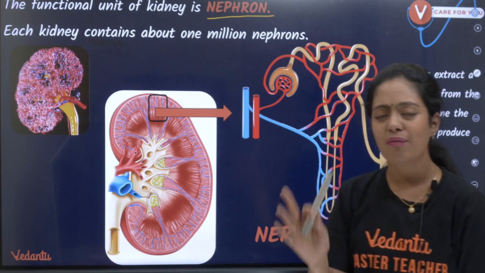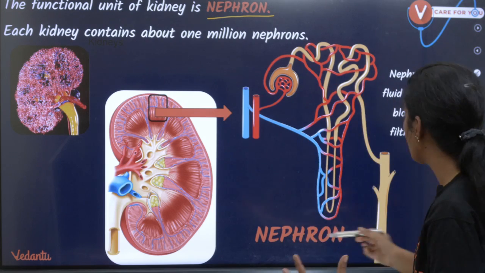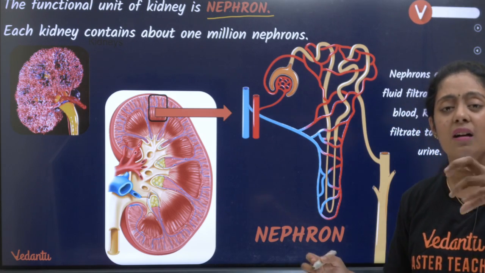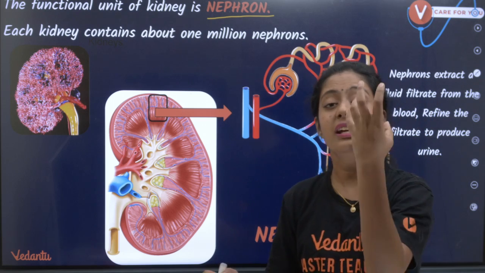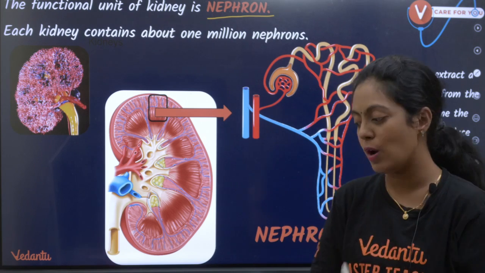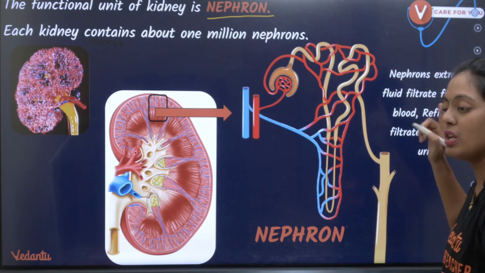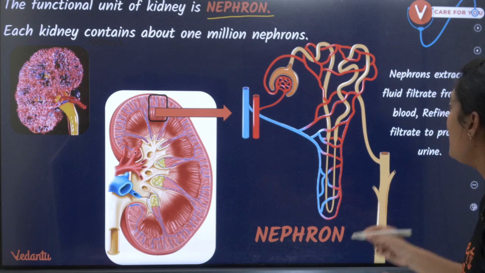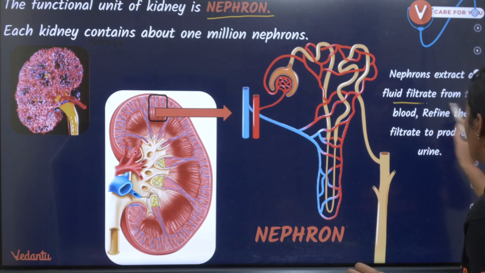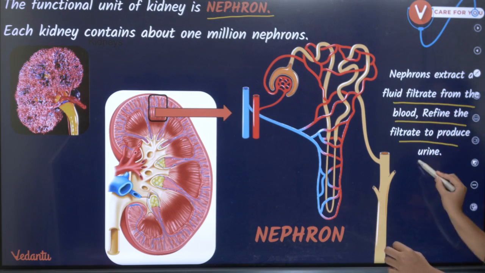Now, what does this nephron do? This nephron is the one which participates in the ultrafiltration. It is the one which is involved in urine formation. This is what is involved in urine formation. They extract fluid filtrate from the blood, refine the filtrate to produce urine.